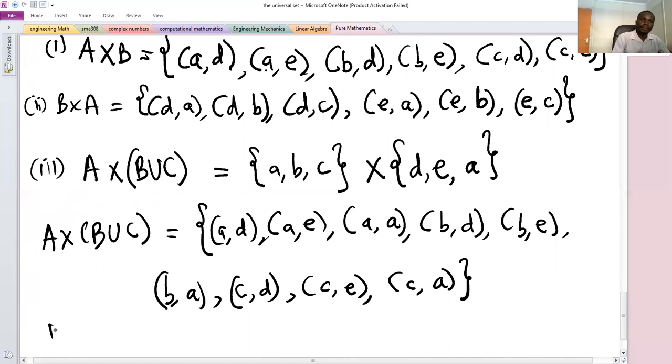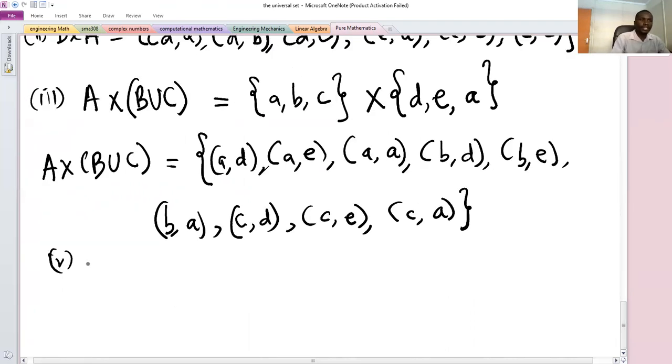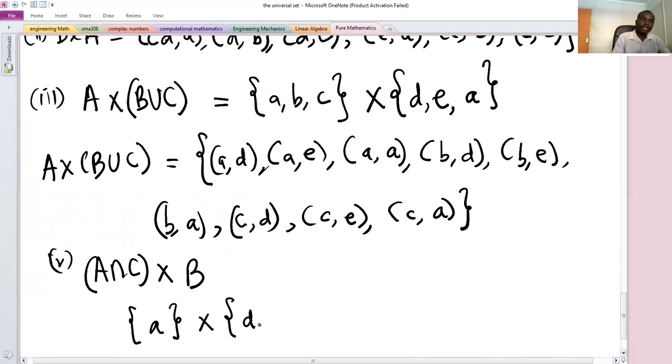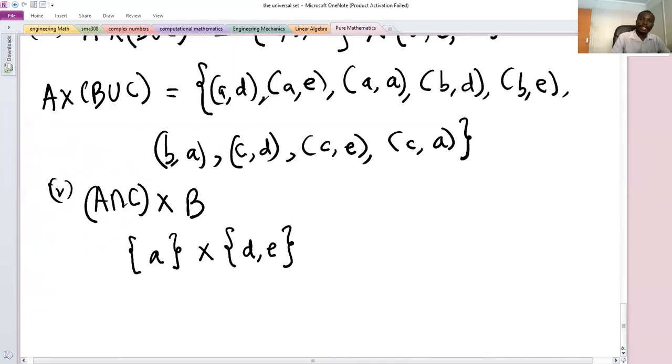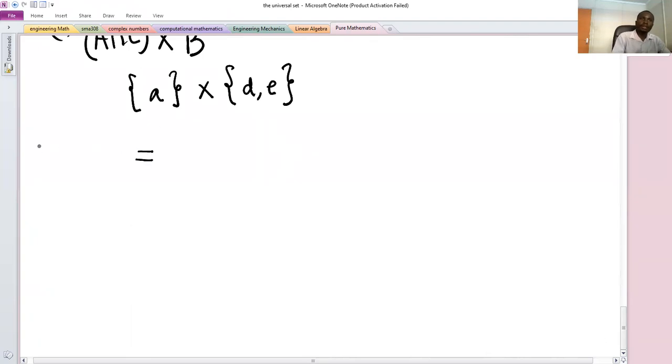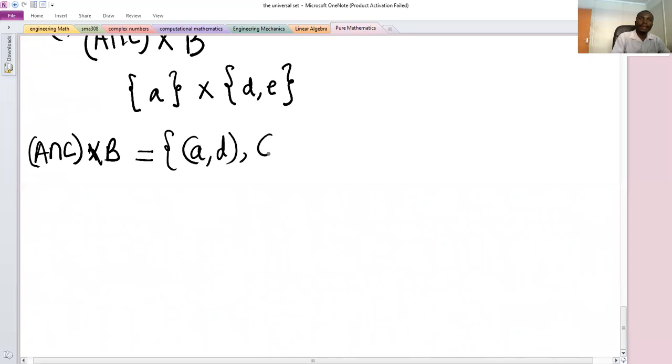And then part 4, we have to define the Cartesian product of A intersect C cross B. So the first thing, define A intersect C. A has the elements A, B, C, and C has the elements A, D. So what is common to A and C is only element A. So it is the same as the set with only one element A, cross the set B, which has 2 elements D and E. So the Cartesian product for this set A intersect C cross B will be given by A paired with D and then A paired with E. So that is the solution to that part.